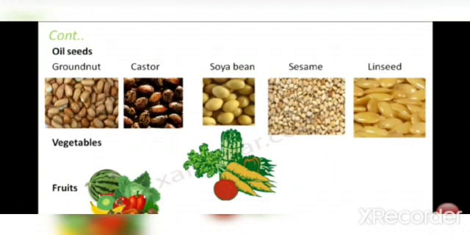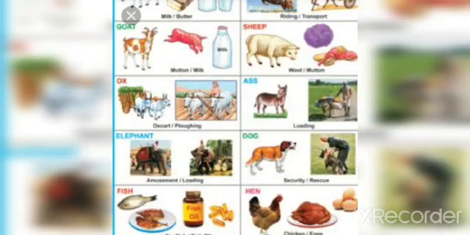We have discussed all the parts of the plant that are eaten as food. Now we will discuss the food that we get from the animals. We get food items like milk, egg, meat, and honey from the animals.